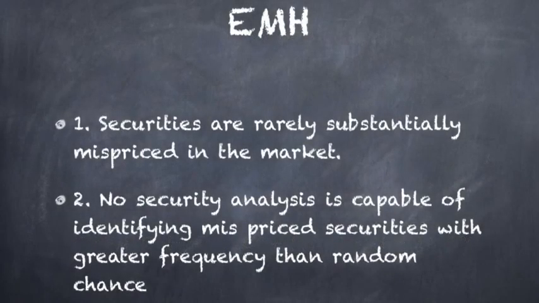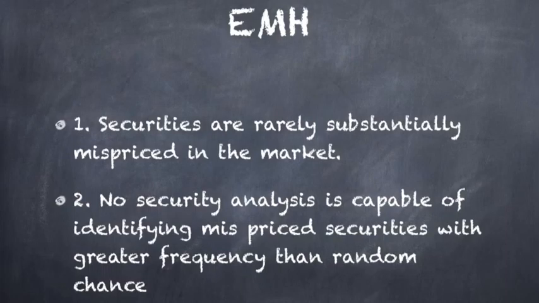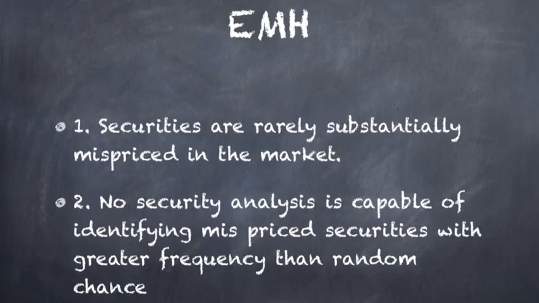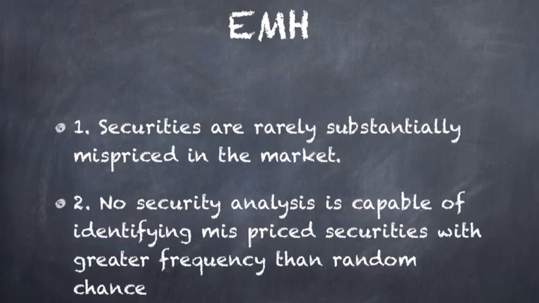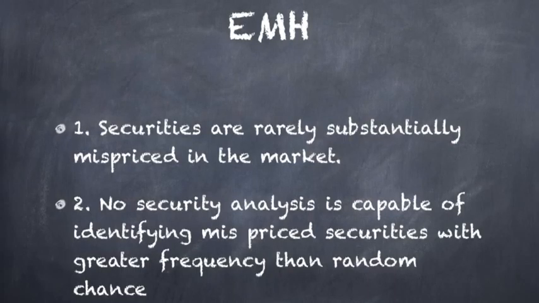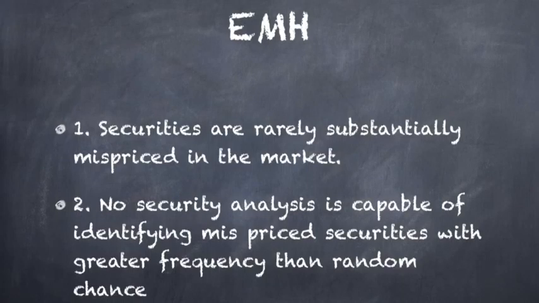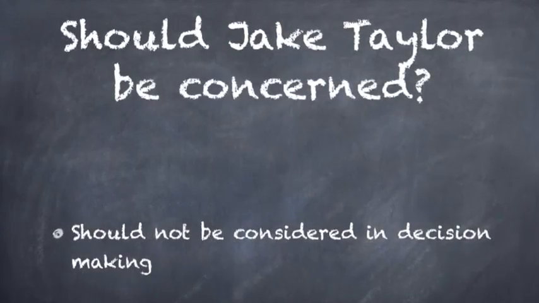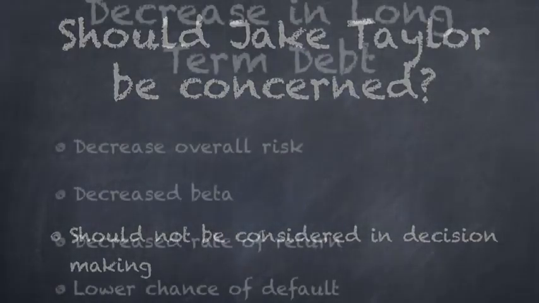Now, some of you might be thinking that the market is so efficient that an undervalued or underpriced stock is almost impossible. The reason behind this is because securities are rarely substantially mispriced in the marketplace, and really no security analysis is capable of identifying mispriced securities with a frequency greater than what might be expected from random chance. So when we scroll down and go to Jake Taylor's question or concern about the EMH when he considers adding to his staff of security analysts, we say that Jake should not take that into account when hiring a staff because since it's random chance, he might increase his chances with better staff.